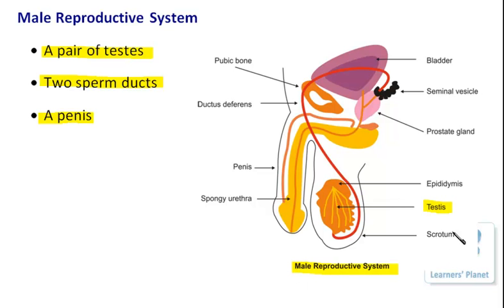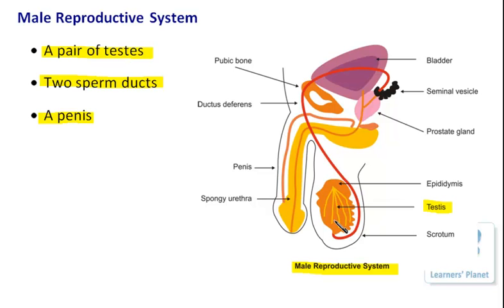Let us first discuss the testes. As I already said, it is present in a pair. That means there are two testes in the male organism's body. Fine. This picture is actually the side view of the male reproductive system, so it is showing only a single testis, right?